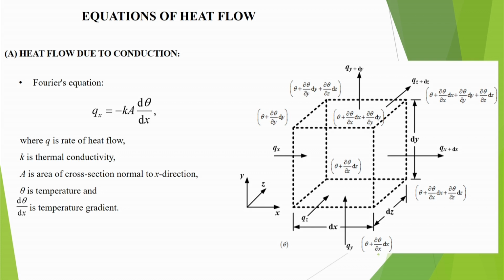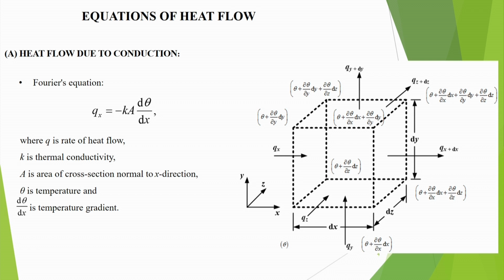Q is the rate of heat flow, k is the thermal conductivity, A is the area of cross section normal to the x direction, theta is the temperature, and d theta by dx is the temperature gradient. Why do we have a minus sign here? Because if the temperature gradient is negative, then heat is flowing in that particular direction. So, this is the basic Fourier's equation.